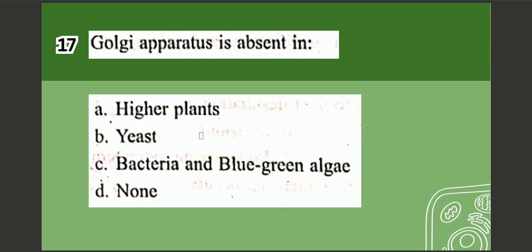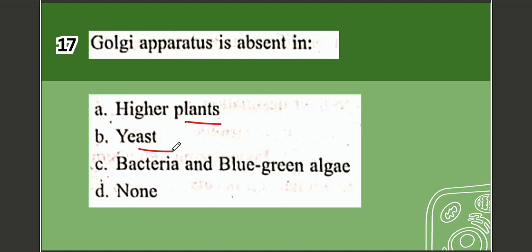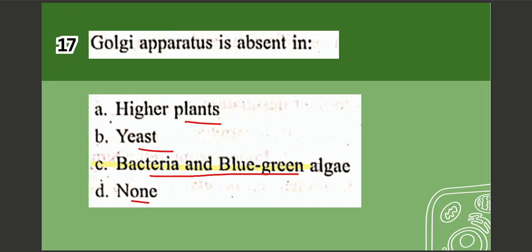Next question, question number 17. Golgi apparatus is absent in: options are A. Higher plants, B. Yeast, C. Bacteria and blue-green algae, D. None. The correct option is option number C, which is bacteria and blue-green algae.